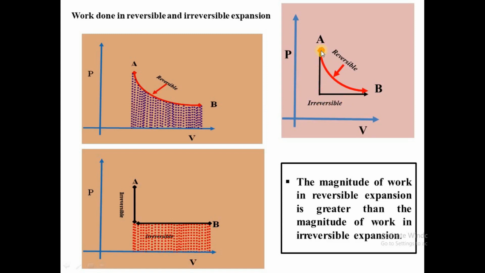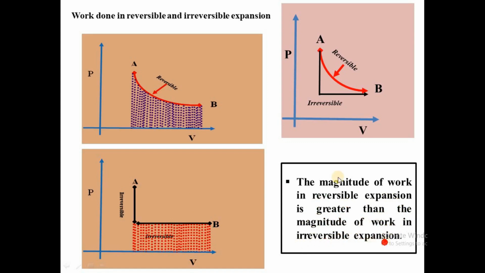But for reversible, it starts from there, while for irreversible, we are only considering this portion. So you can see that reversible has a magnitude of work which is higher than the magnitude of work in irreversible expansion. Here we are only dealing with expansion, not the compression. We will see the compression after. The magnitude of work in reversible expansion is greater than in irreversible expansion.